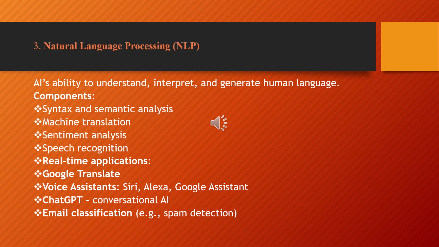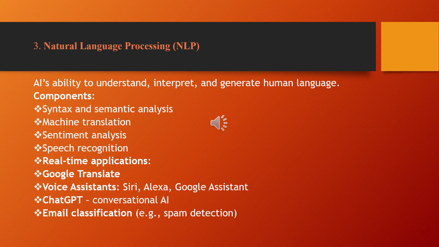The third example of a key problem in AI is NLP. Natural language processing is called NLP. It covers text recognition and speech recognition. It is the AI ability to understand, interpret and generate human language. The key components in NLP are syntax and semantic analysis, machine translation, sentiment analysis and speech recognition.